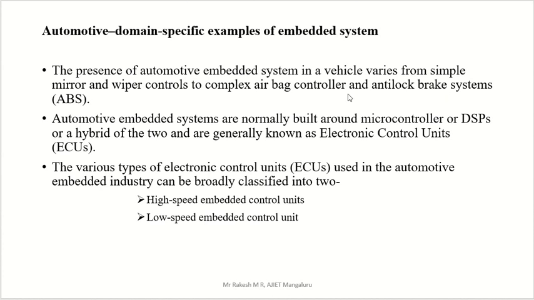So the second line is: automotive embedded systems are normally built around a microcontroller or DSP. So here they are using a microcontroller, or there is a chance of using a DSP. DSP means digital signal processing applications. And there is a chance of using a microcontroller also. So these are the types of general purpose systems: microprocessor, microcontroller, DSP.